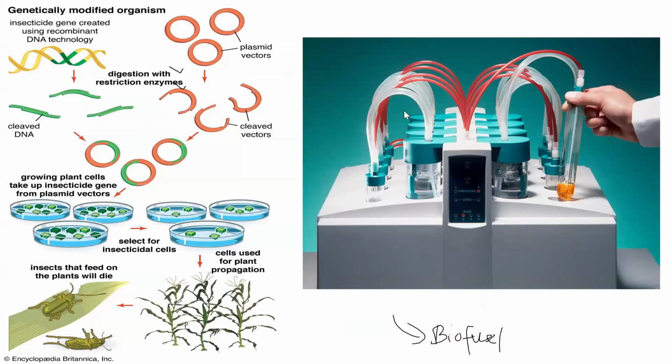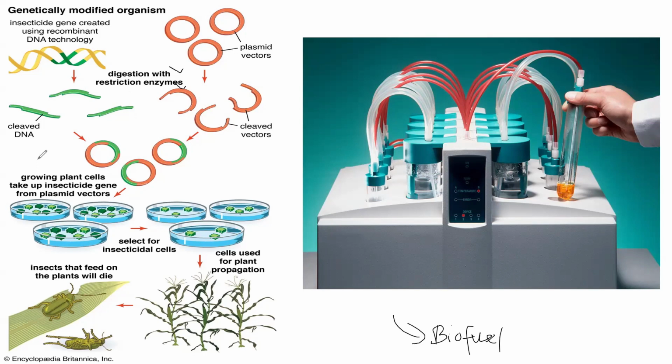And then we also have some technologies that we use in biotechnology. If you want to produce recombinant or genetically modified organisms, you can select a gene. After you identify a gene, you use restriction enzymes to digest the gene, and you insert it into a vector. So you have a plasmid vector here, and you use an enzyme called ligase to join the gene of interest and the cleaved vector. Then it will give recombinant DNA, and the recombinant DNA will be transformed